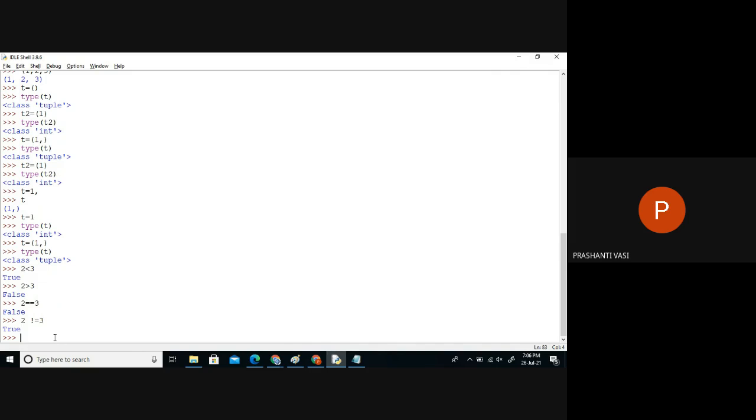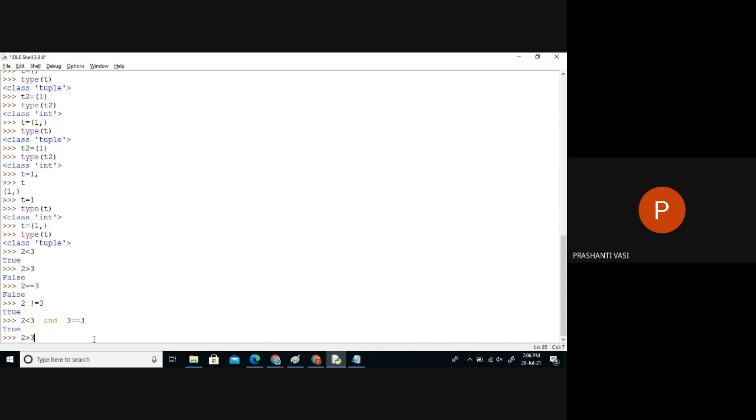Generally we'll get these comparisons, and there are also logical comparisons. Logically, we have to check more than one expression. If you check, there are two comparisons done. The first comparison should be true, and the second comparison should also be true. Only then will the total output be true. If I say 2 is greater than 3 and 2 is less than 3, I have to check the second comparison also. 3 not equal to 3: is it correct?